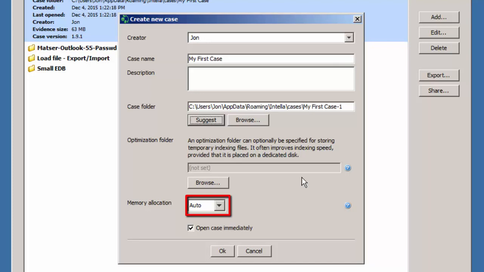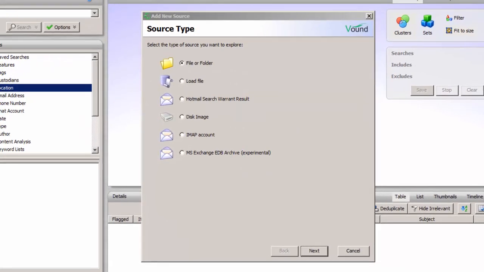By default, the memory allocation is set to automatic. This setting can be changed if out-of-memory errors are encountered during indexing. Once all of the details are entered, click on OK. The case has now been created, however no data sources have been ingested into the case. Intella will show the Add New Source window automatically.